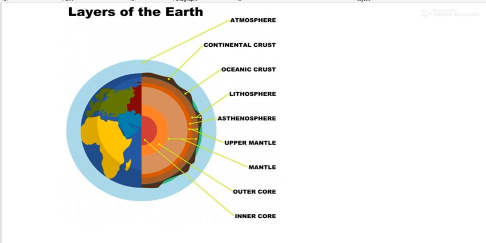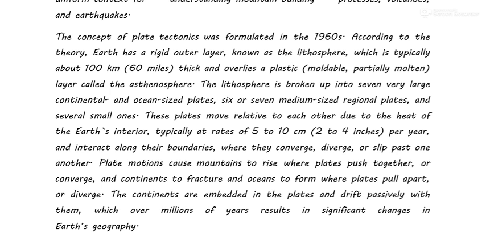So as you can see, lithosphere is just from the ground till the upper part of the mantle, and asthenosphere is over here. Means lithosphere lies above the asthenosphere. Okay. So next what happens, the lithosphere is broken up into seven very large continental and ocean sized plates, six or seven medium sized regional plates, and several small ones.